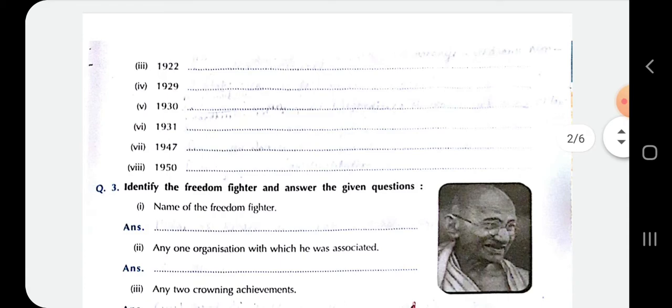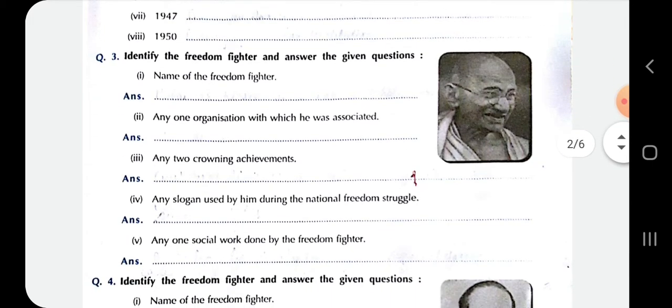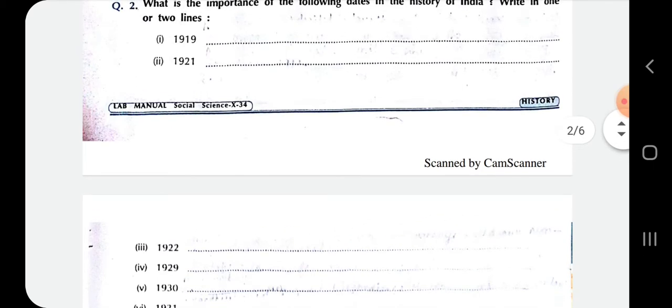You have to write the answer in short because the space provided over here is very less, in 1 or 2 lines only.